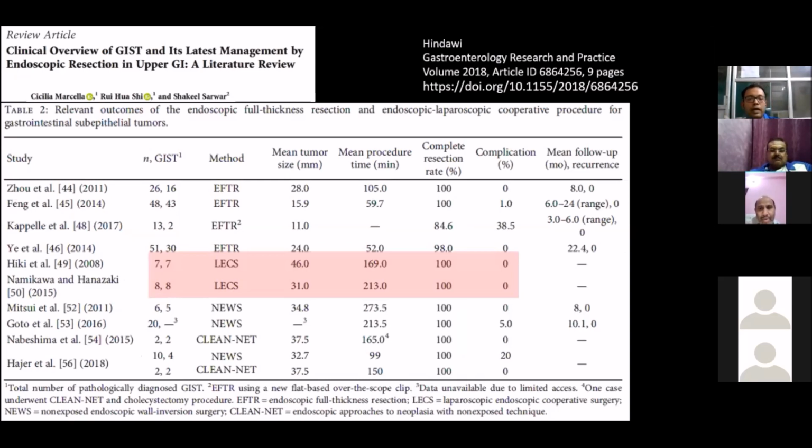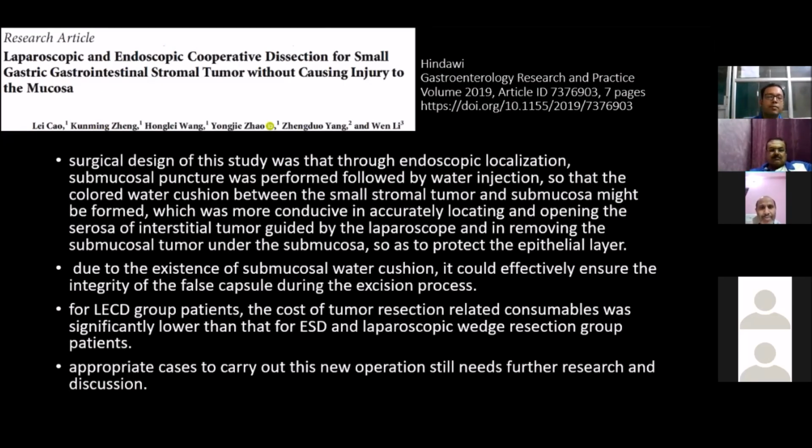If we go to an article where this cooperative dissection using laparoscopy and endoscopy was used without causing injury to the mucosa, this is how the surgery was performed. Endoscopic submucosal puncture was done, followed by water injection, so that a colored water cushion formed between the small stromal tumor and the submucosa. This was more conducive to accurately localizing and opening the serosa of the stromal tumor guided by laparoscope, and to removing the submucosal tumor under the submucosa so as to protect the mucosal layer.